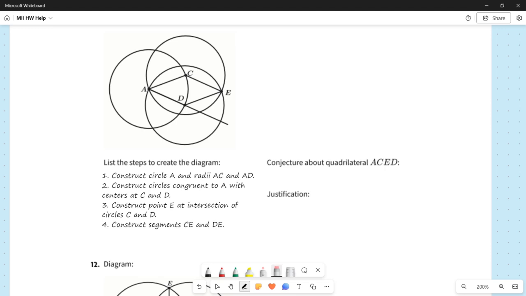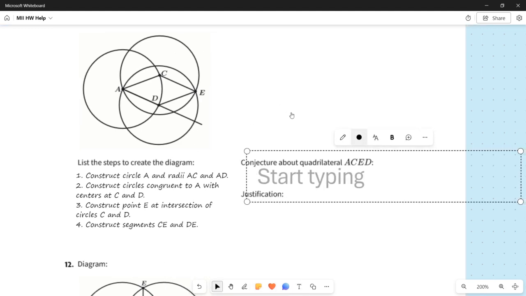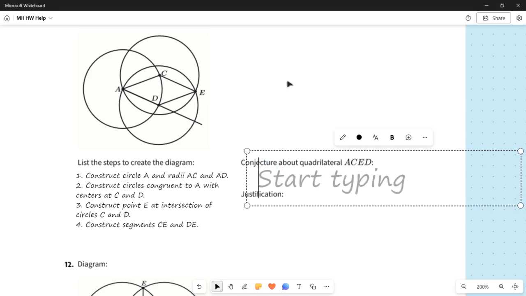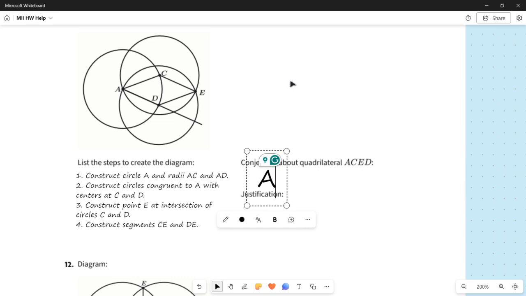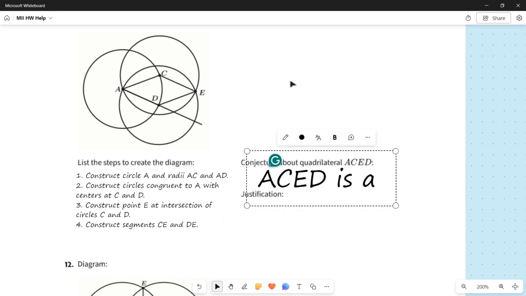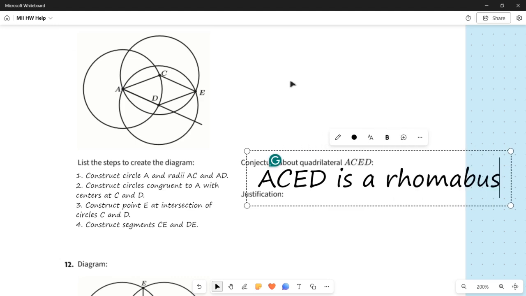I would say that a reasonable conjecture here is that ACED is a diamond. Now you could say a diamond, but if you want to use maybe even fancier math vocab, another name for a diamond is a rhombus. Rhombus.